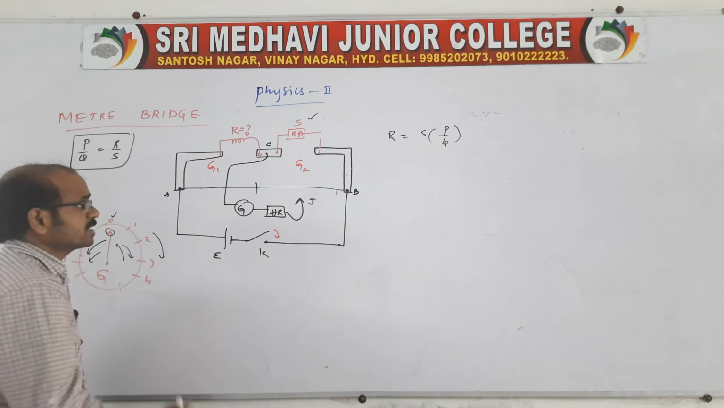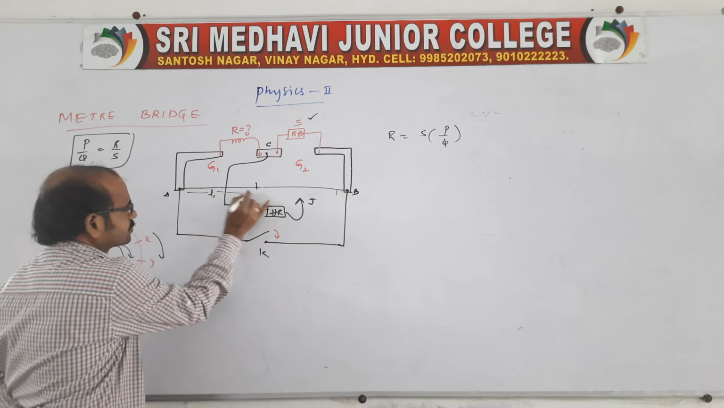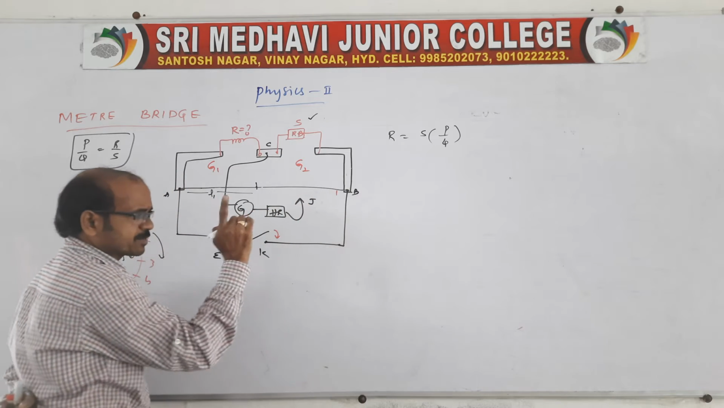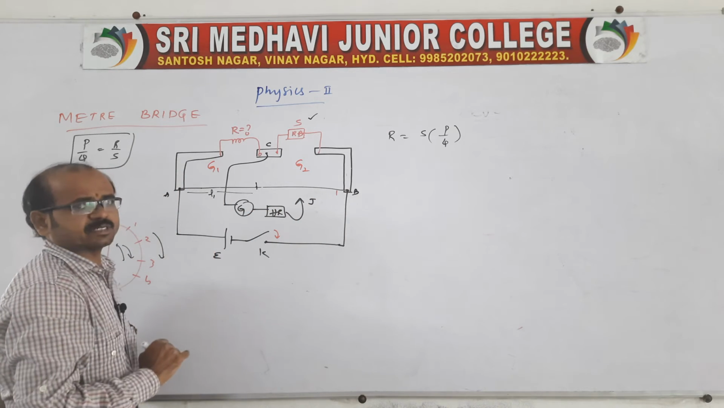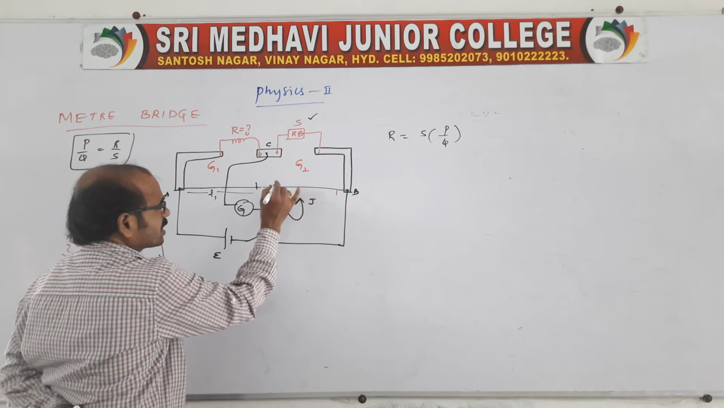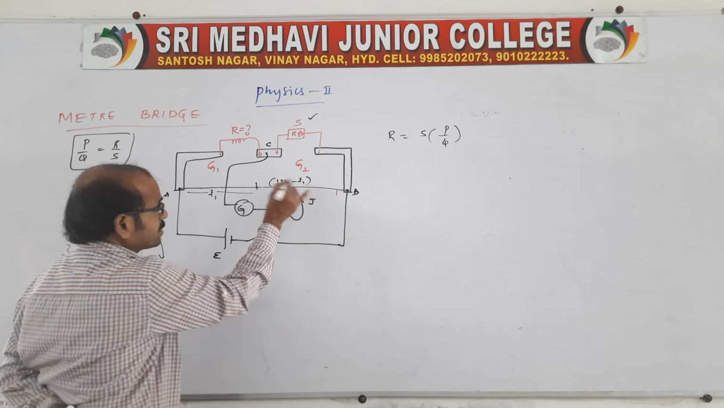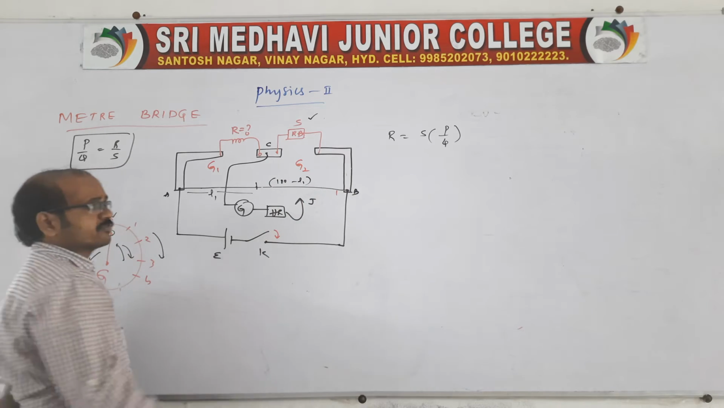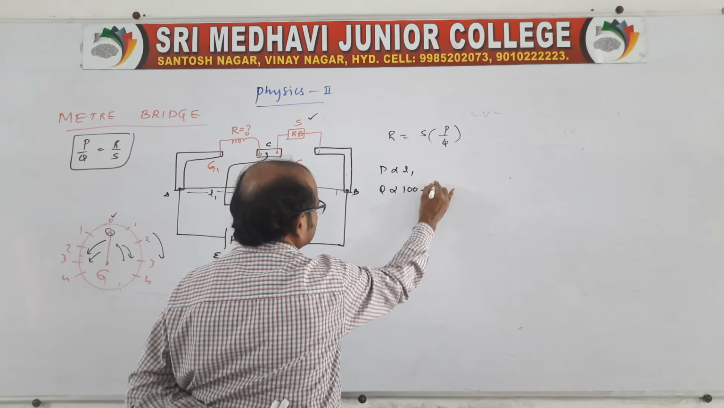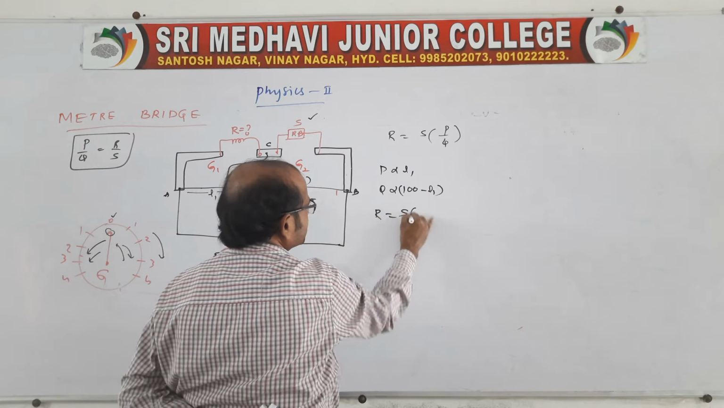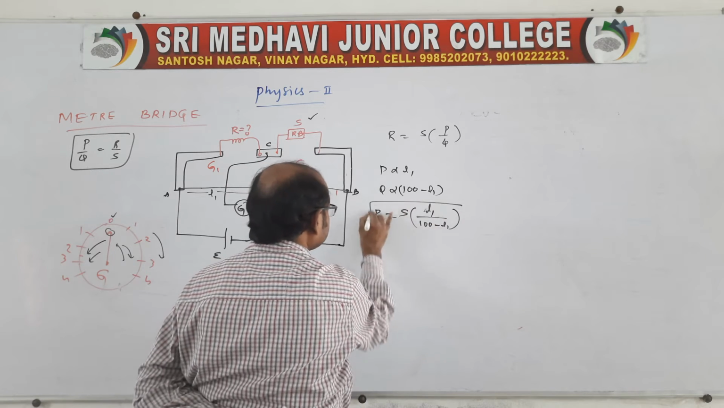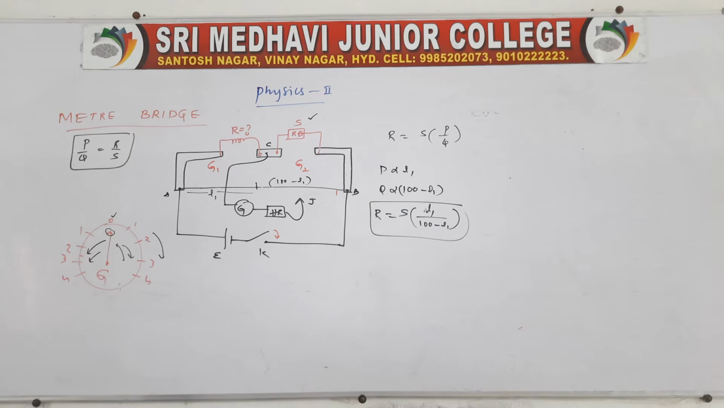At that point you note the reading as L1. The total bridge wire length is 1 meter, which means 100 centimeters. So if this length is L1, then the remaining part is 100 minus L1. Therefore, P is directly proportional to L1 and Q is directly proportional to 100 minus L1. So R is equal to S into L1 by 100 minus L1. This is about finding an unknown resistance.